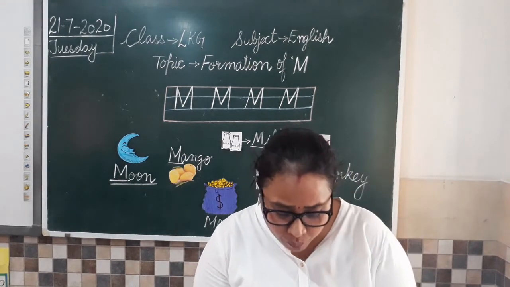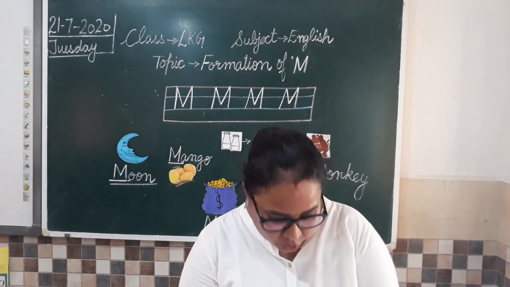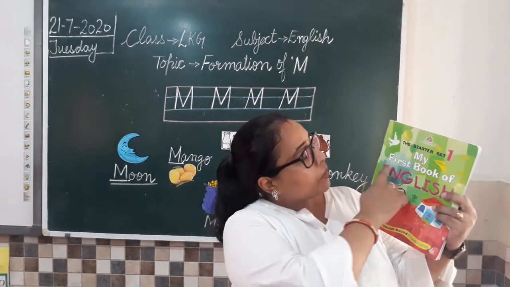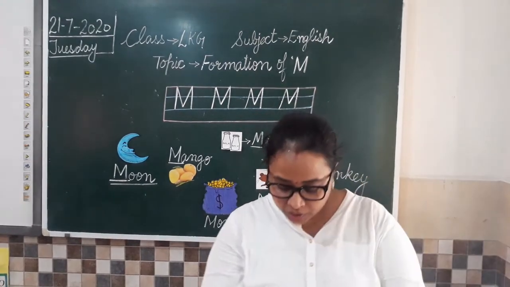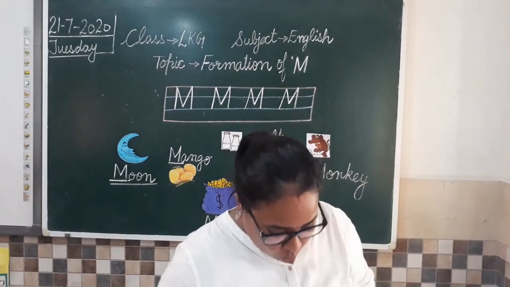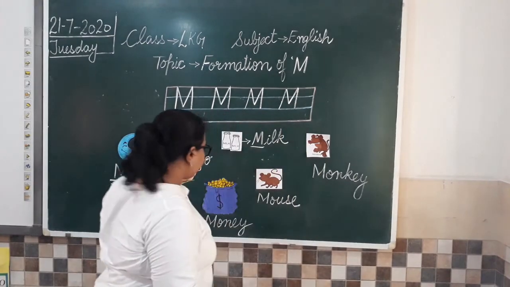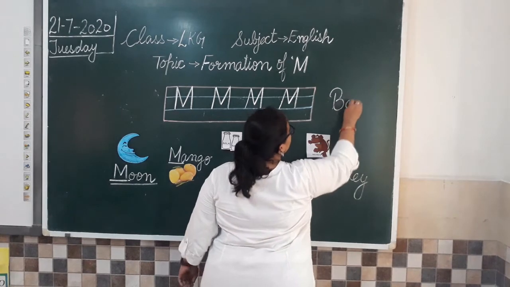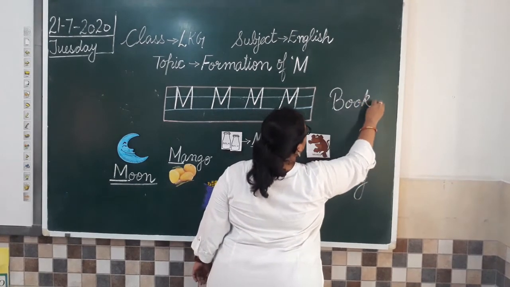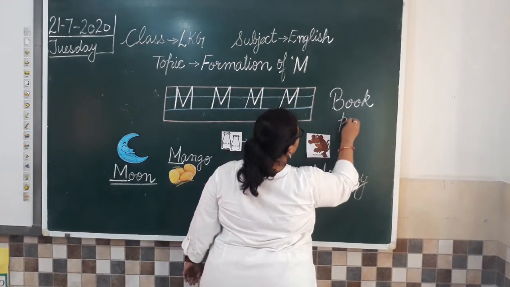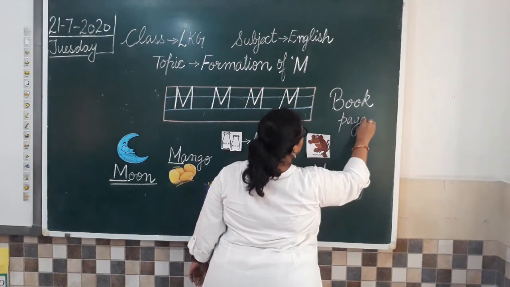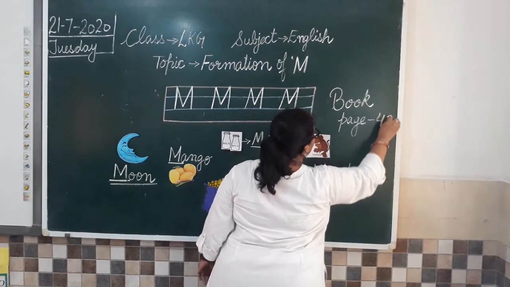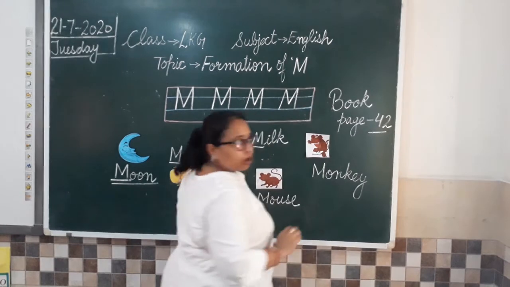Now, in your book, open your book 1, my first book of English, and in this book you have to open page number 42. So I just write here, book, page number 42. Clear all?